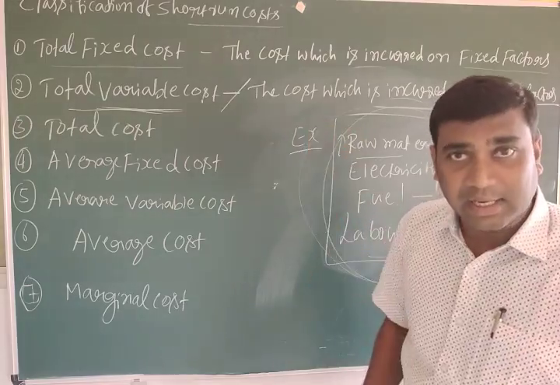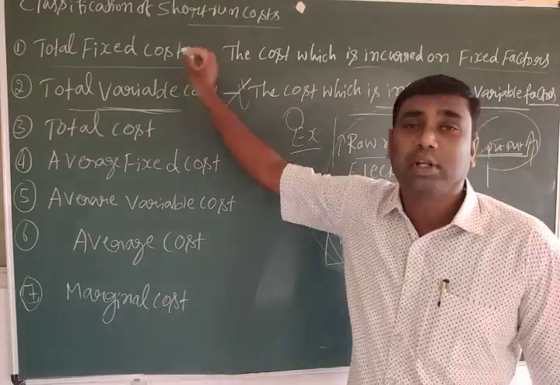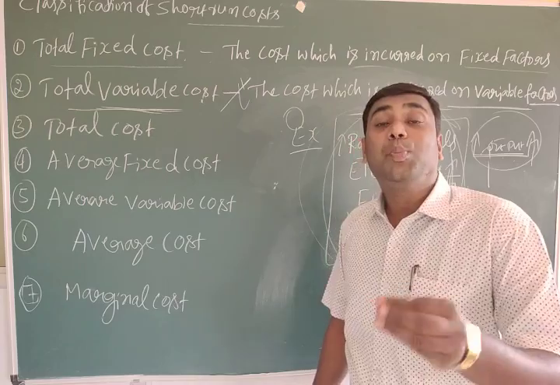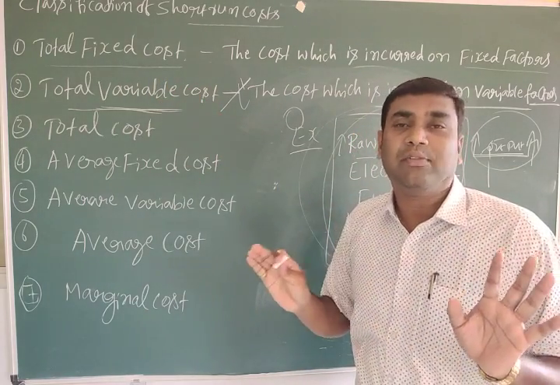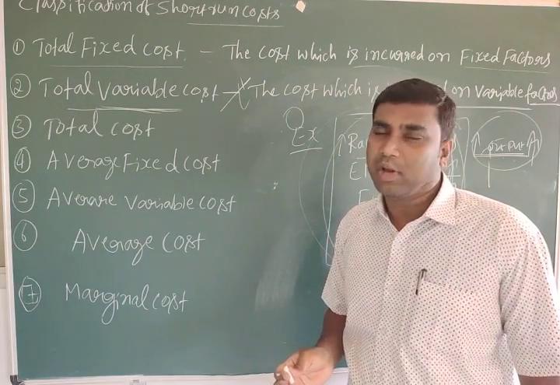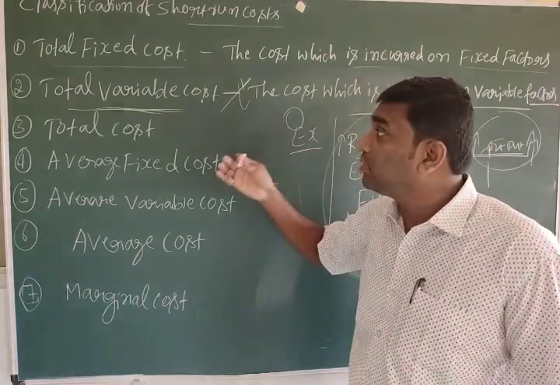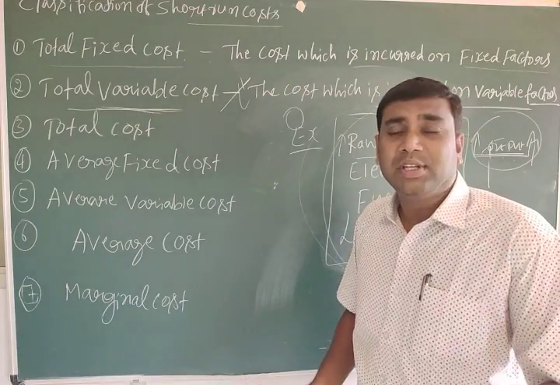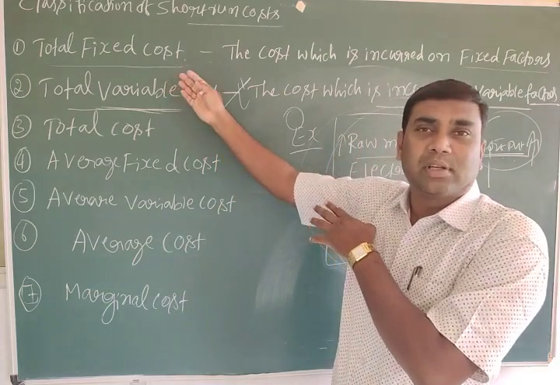When the output is decreased, total variable cost also decreases. When the output is zero, total variable cost is also zero. But in fixed cost, even if the output is zero, total fixed cost will never change. That is fixed only. But here, whatever changes happen in the output, there will be corresponding changes in the variable cost. The variable cost changes along with the output. If the output is increased, total variable cost also increases.